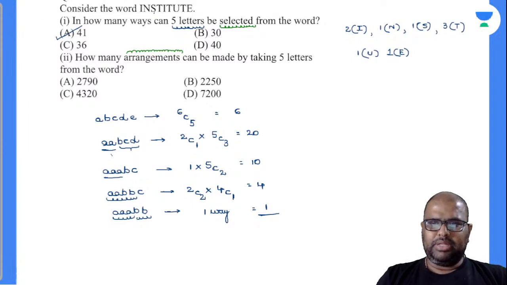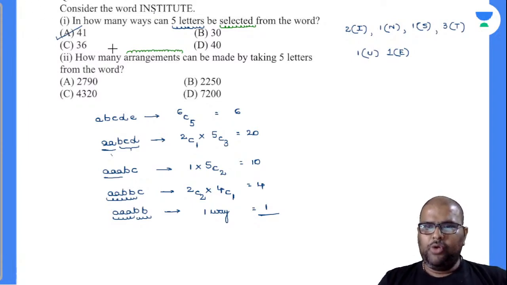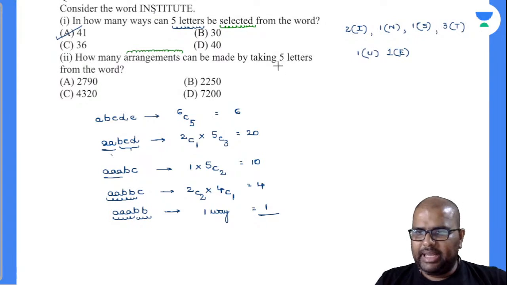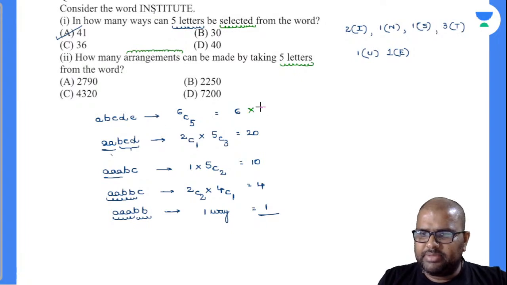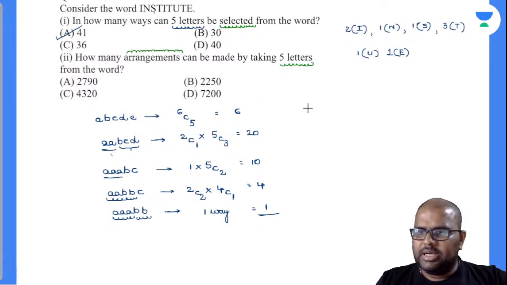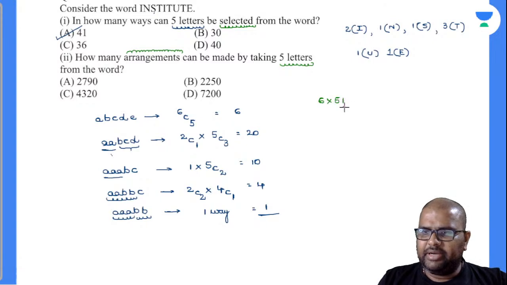Now, let us come to the next question there. What is the question asked? How many arrangements can be made by taking 5 letters from the word? 5 letters from the word. Already you have selected there. You have to just arrange them. So see here, all the 5 letters are different. So multiply this with 5 factorial. I'll write down separately for you so that we can get more clarity there. Arrange. Second question. 6 into 5 factorial. Am I right or wrong? Perfectly done. So this will be 720.